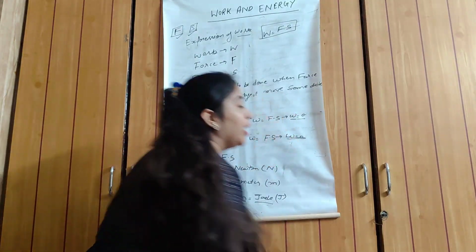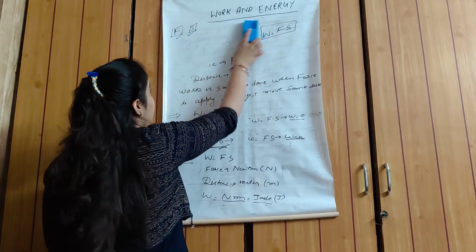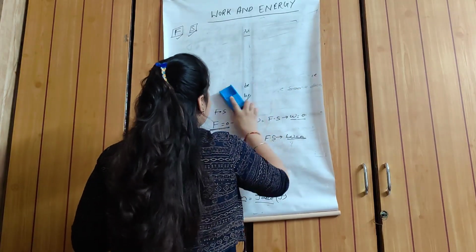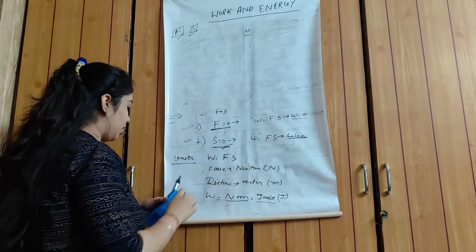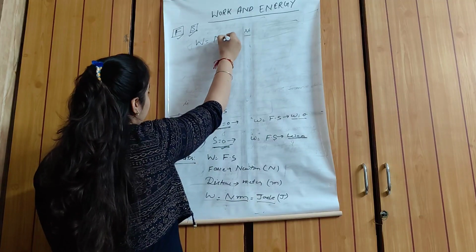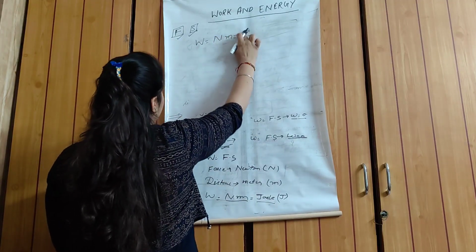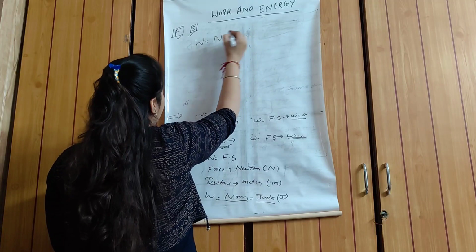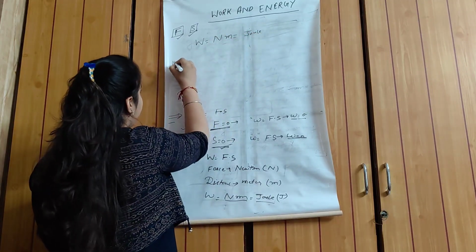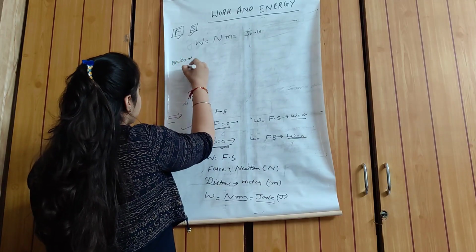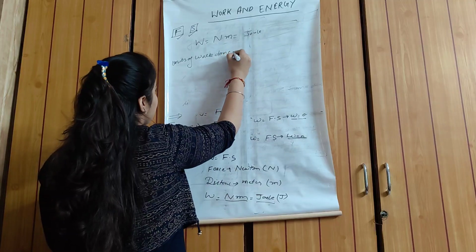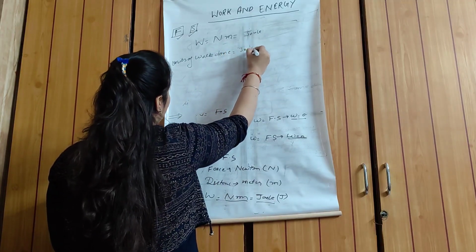So now here we can write the units of work done. The units of work done is Newton meter, or we can say the joule. So here we write: units of work done is joule.